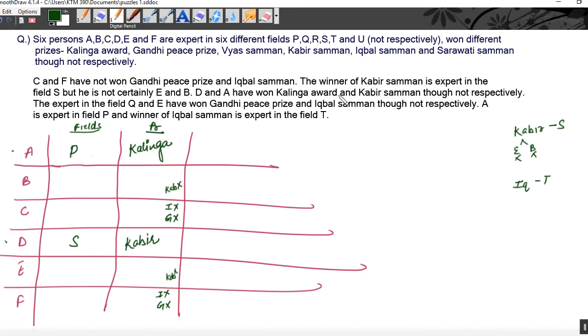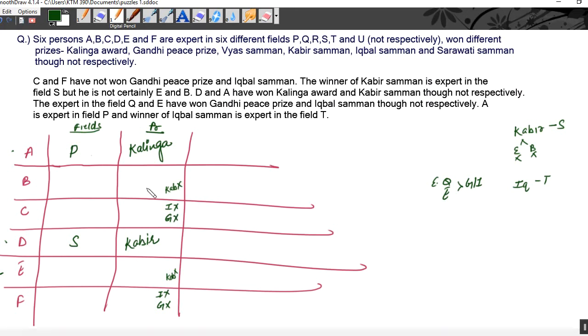from D and A. The expert in the field Q and E have won Gandhi Peace Prize and Iqbal Samman, though not respectively. Now that means the prizes are between E and the expert in the field Q. We know one thing that C and F cannot win Gandhi and Iqbal Samman. That leaves us with only two persons, that is B and E.